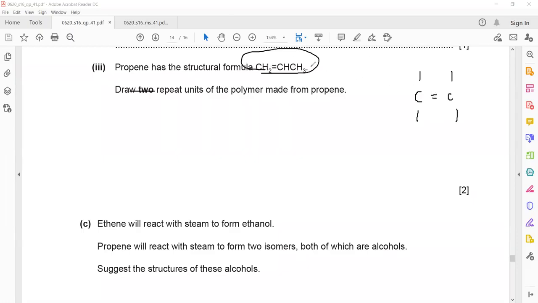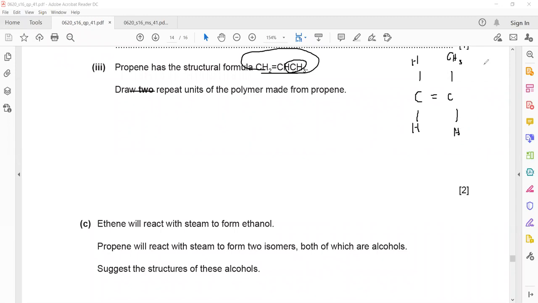The two carbons which have the double bond: this carbon is having two hydrogens. So if it's two hydrogens, one hydrogen will be up, one hydrogen will be down. This carbon contains hydrogen and CH3. You can see this, one is CH3, another one is hydrogen. It's up to you, if you make one up, the other one will be down.